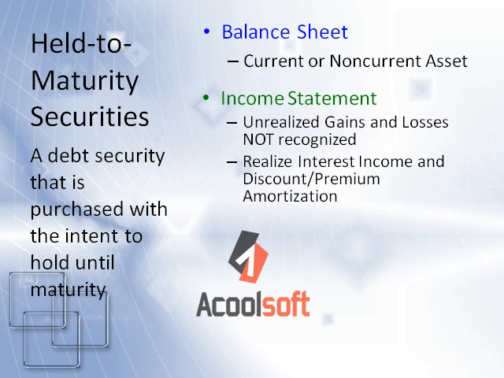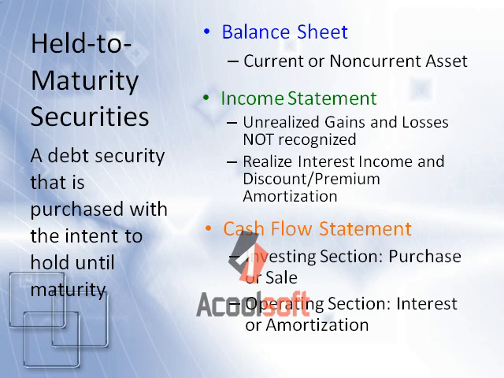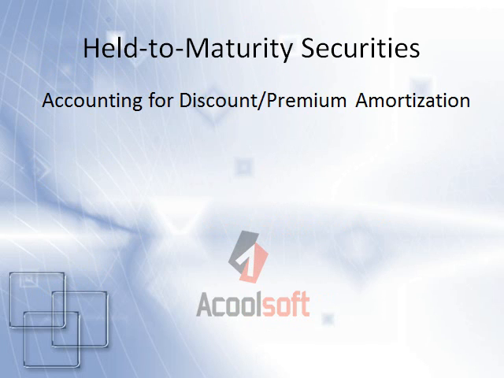Only realized gains and losses, which are in the form of interest income or discount and premium amortization, go through the income statement. On the cash flow statement, we record both the purchase and sale of the security in the investing section. Interest, income, and amortization appear on the operating section. Most of the accounting for held-to-maturity securities is straightforward without many journal entries between the dates of purchase and maturity, although the amortization of a discount or a premium can be a bit confusing.